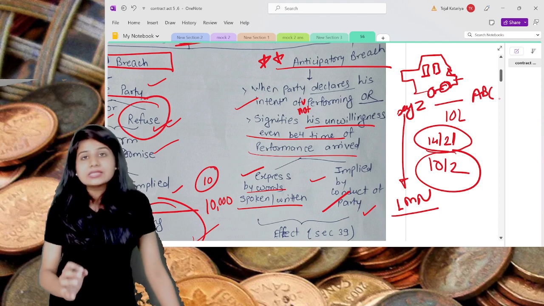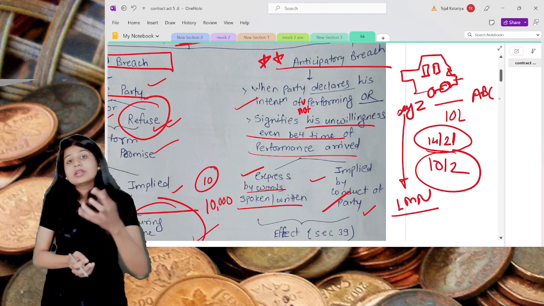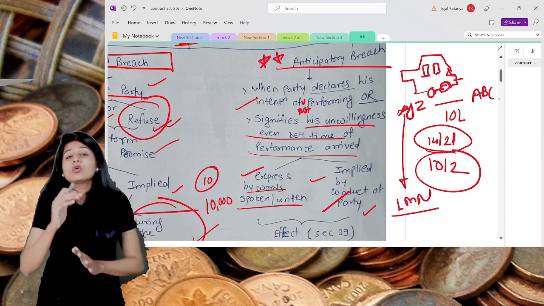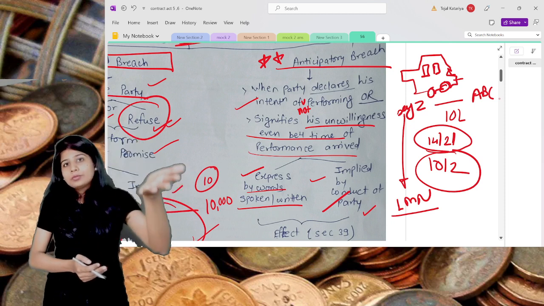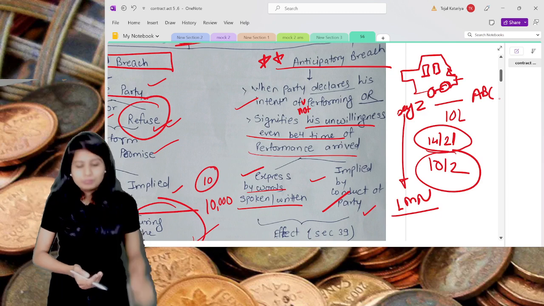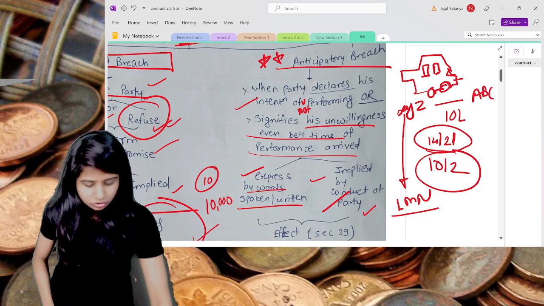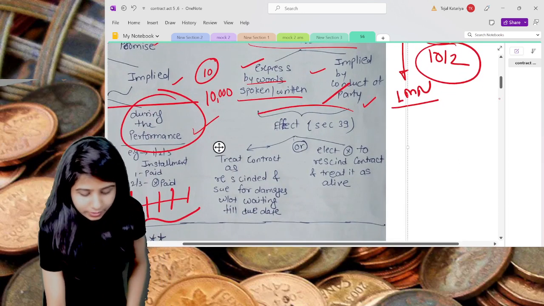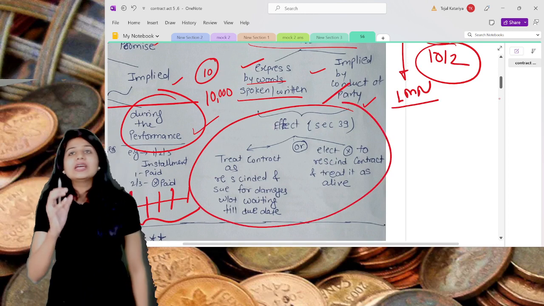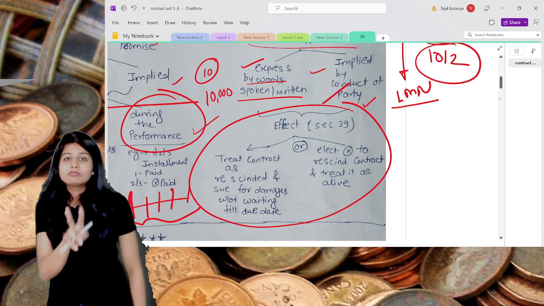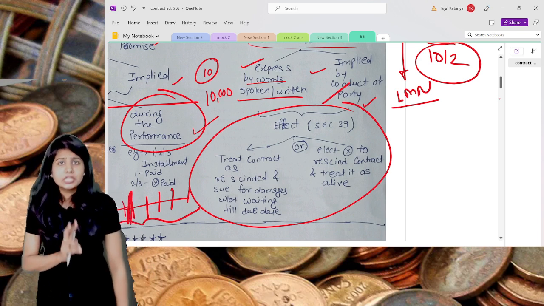So anticipatory is nothing but what? This is the kind of contract where you have made the contract today, you are going to perform it in the future, but before the due date arrives, any of the parties breaches the contract. The effect of this is quite important, given under Section 39. Section 39 says that if there is anticipatory breach, then as an aggrieved party, you have two options.